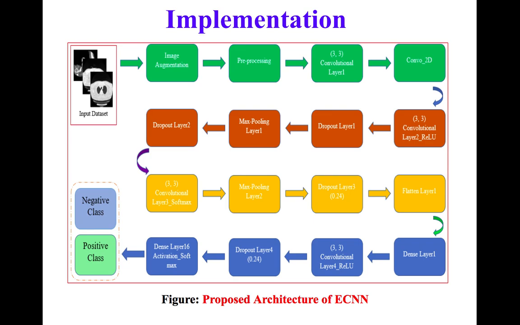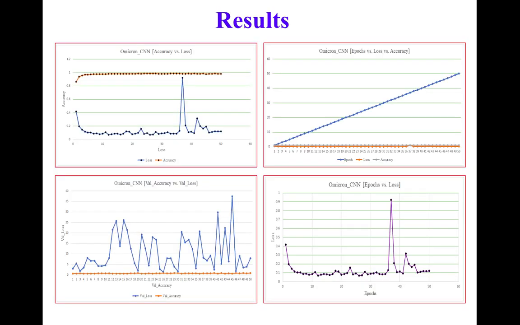Then we applied the activation function called softmax in the flattened layer. In order to increase the accuracy, we incorporated a dense layer, and we got the required output by applying this activation function. Finally, we classified into two types called negative class and positive class.